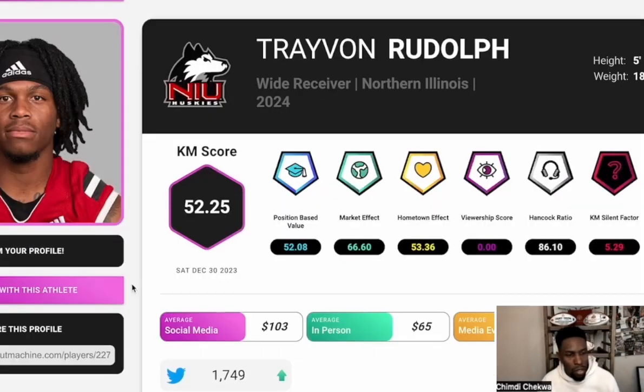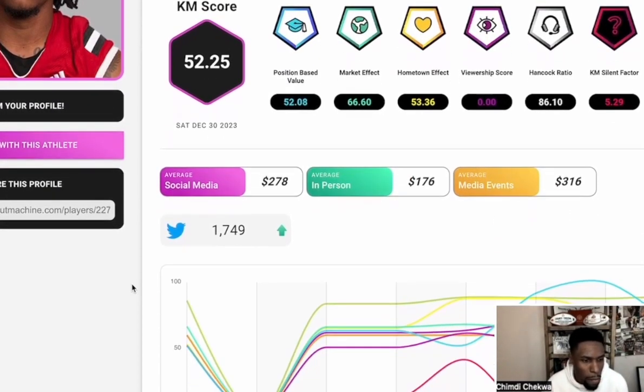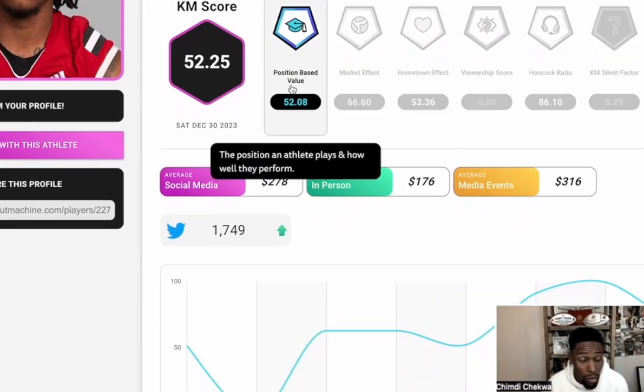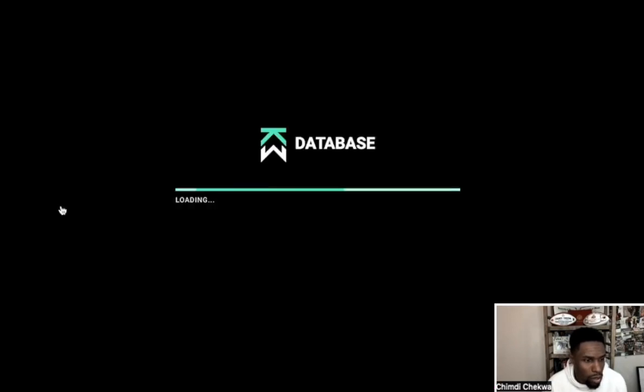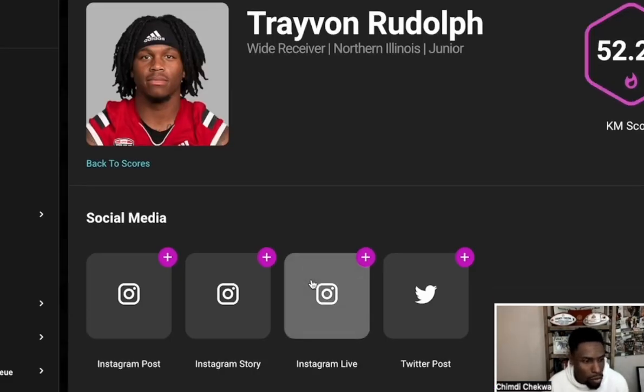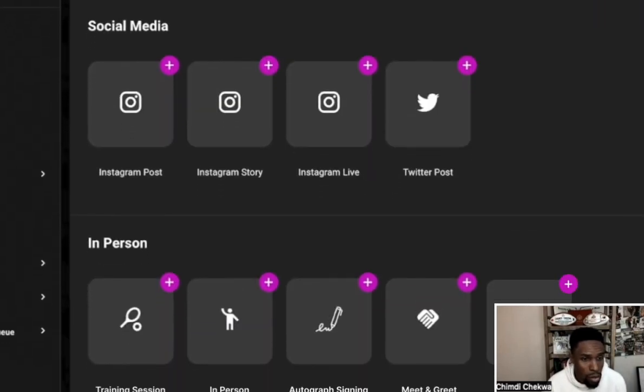Out of Northern Illinois. Ohio's not that far from Northern Illinois. So, I mean, if this is a player that fits the potential production of a Gage, we can go in, send him an offer, and see if he'd be interested in joining the squad.